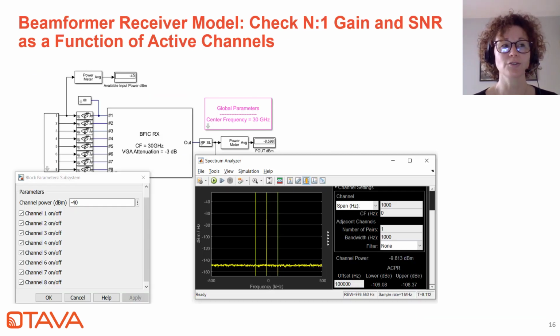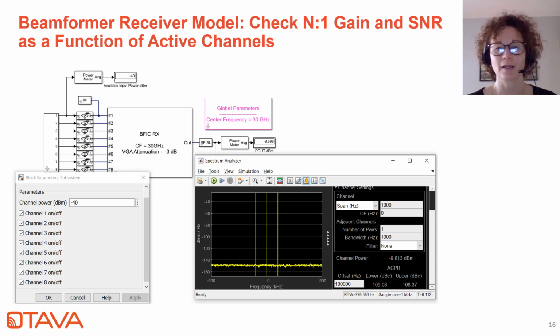There is an additional test bench for the receive BFIC, and that's really meant to quantify the total system gain as a function of the number of active channels. So this is using this parametric source block here on the left, where you can play with the number of active or inactive channels and extract the total end-to-end gain. So for instance, if you have 2 channels, you'll get plus 6 dB gain, and with 3 channels, you get plus 9.5, etc.